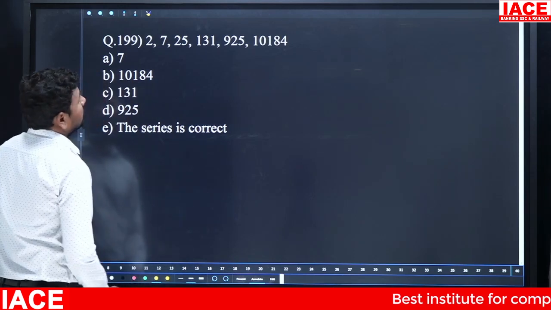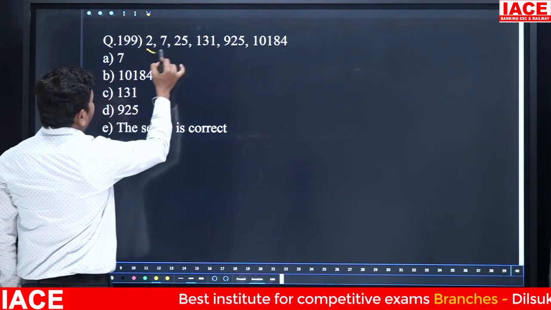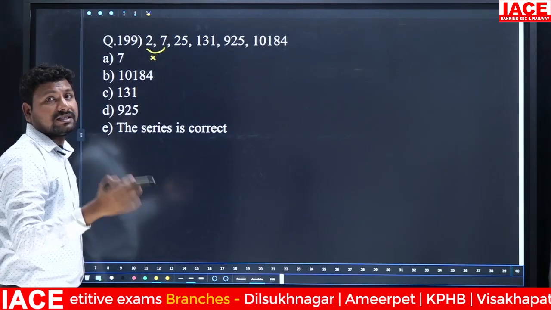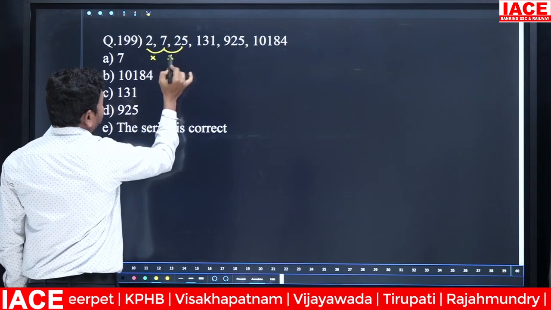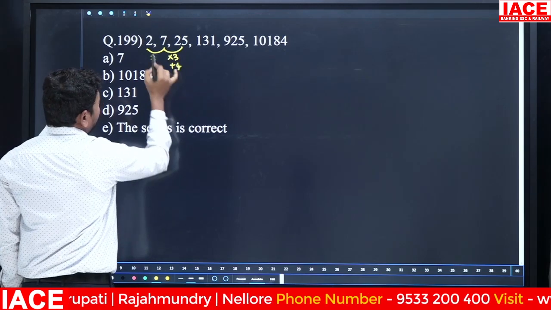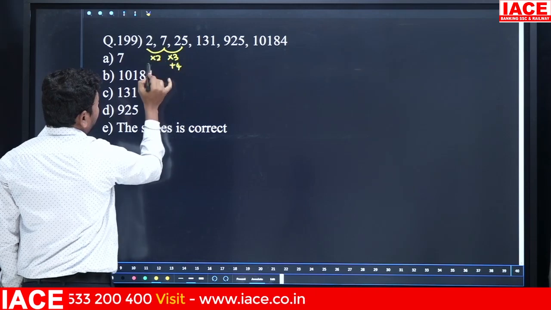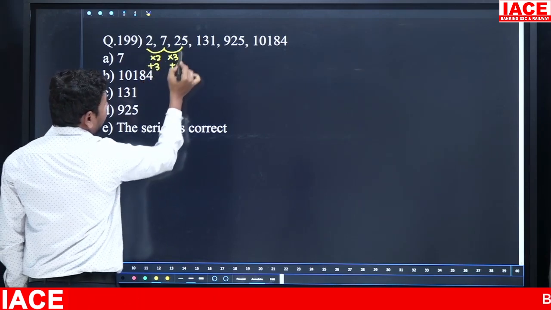Next, here 2, 7, 25, 131, 925 and 10184. 2 into how many times? 2 into 3 is 6, 6 plus 1 is 7. That is the one constant. But 7 to 25, how many times? Mostly 3 times. 7 threes are 21 and added by 4. Here is what I am doing: 2 twos are 4 and added by 3. Multiplied by 2, added by 3. Multiplied by 3, added by 4.